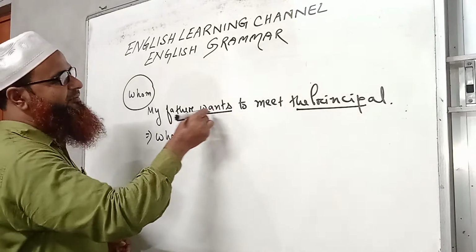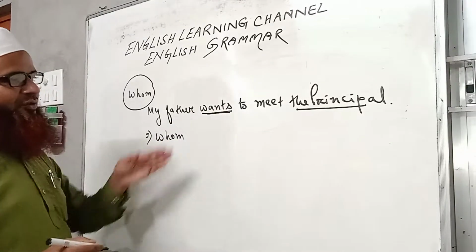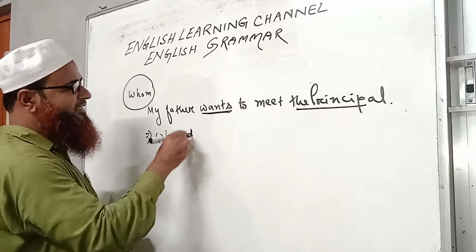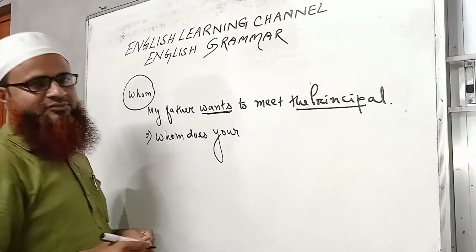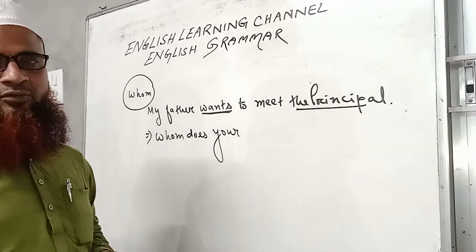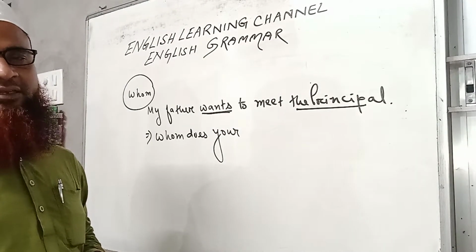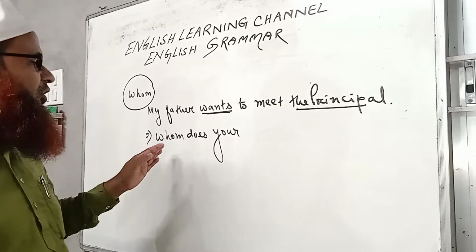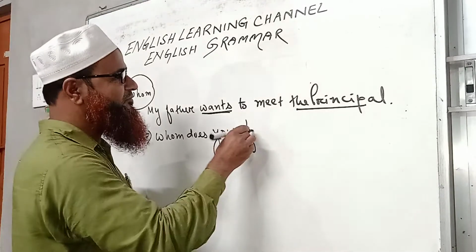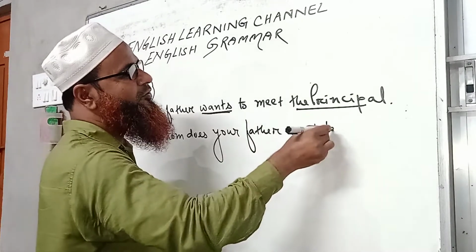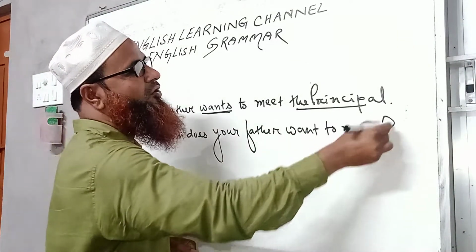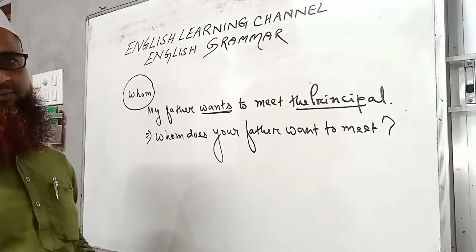Now the main verb is in present tense with s, so does will come. Whom does. My father will become your father. In ask question we always use you or your in place of I, my. Okay, so whom does your father want to meet? Okay, whom does your father want to meet?